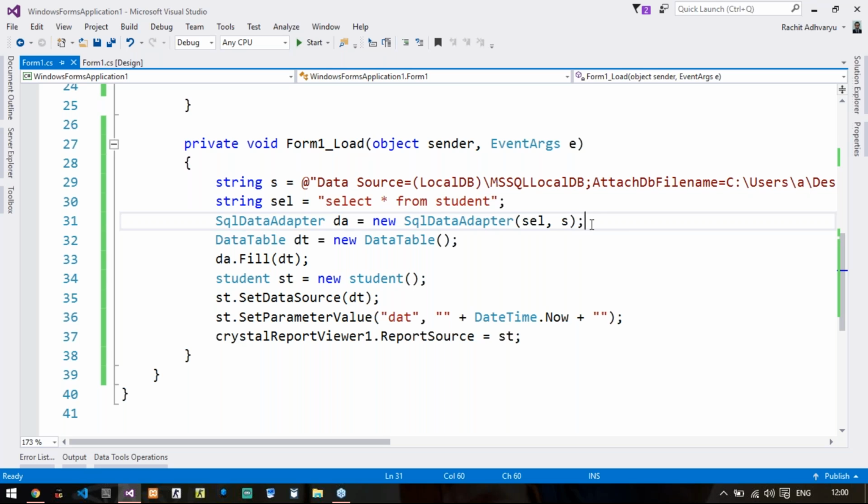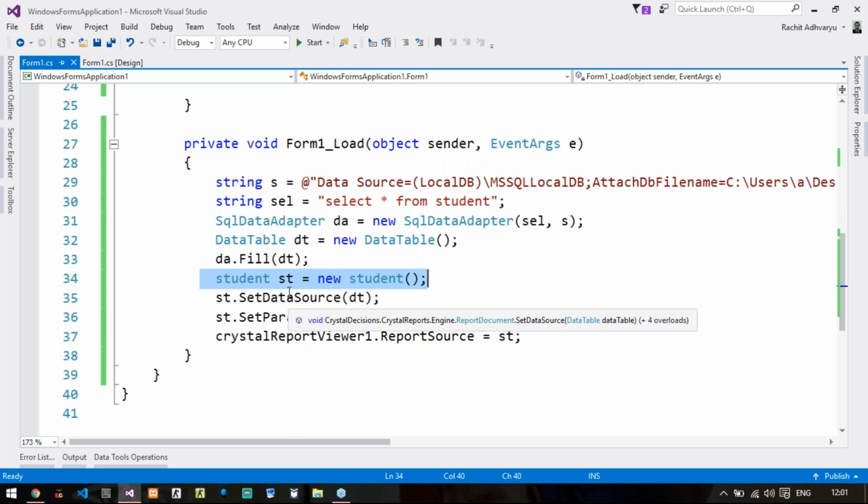Close the Crystal report, come back to your form or add one form to your particular application. Then once your form has been added, go to the toolbox. In reporting, add one Crystal report viewer, then generate a form load event, provide a connection string, write the select query according to the data you want, then execute that query using the data adapter class, fetch it and store it in the data table, then generate an object of the report, not the data set.